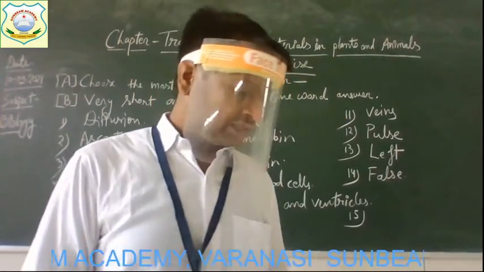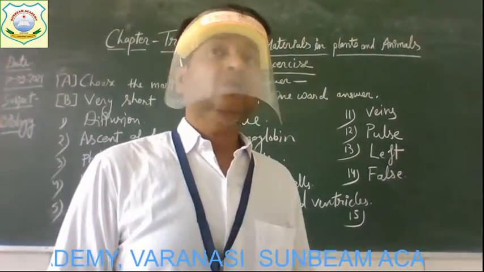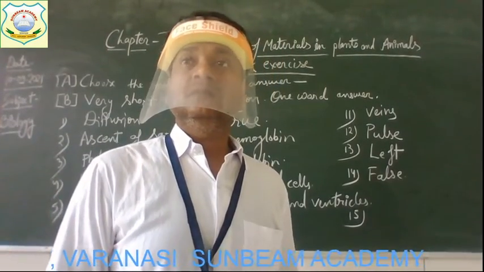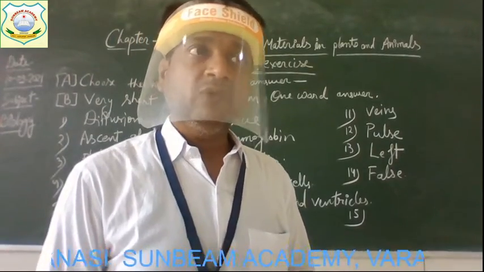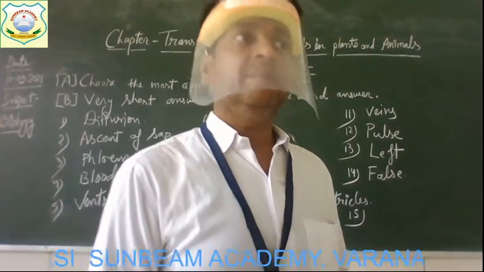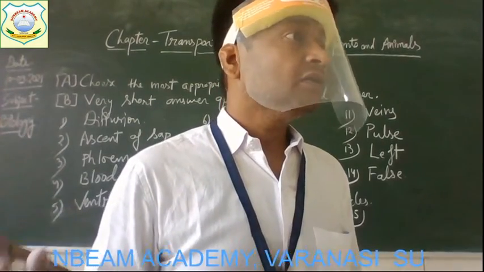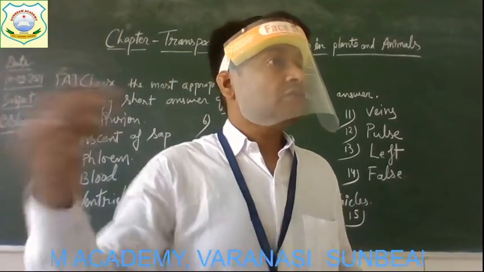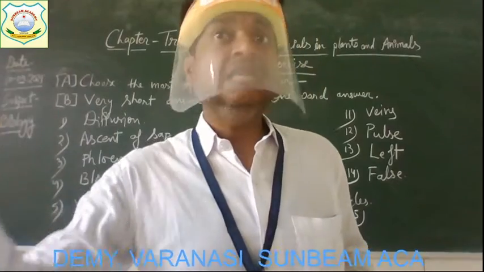Alright, now come to the next question number 15, and the question is, hemoglobin combines with oxygen to form carboxyhemoglobin. True or false? When hemoglobin of the red blood cell combines with oxygen molecules, the blood becomes oxygenated, it is not deoxygenated.